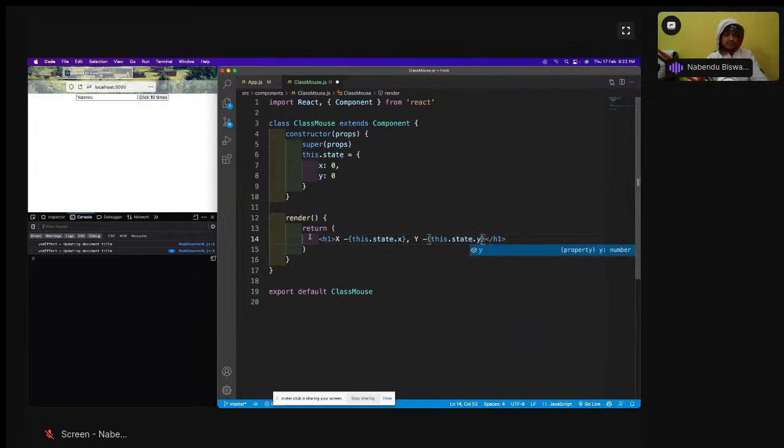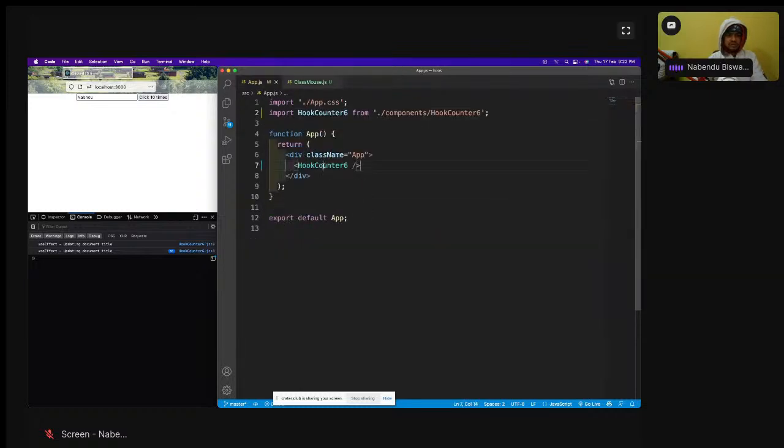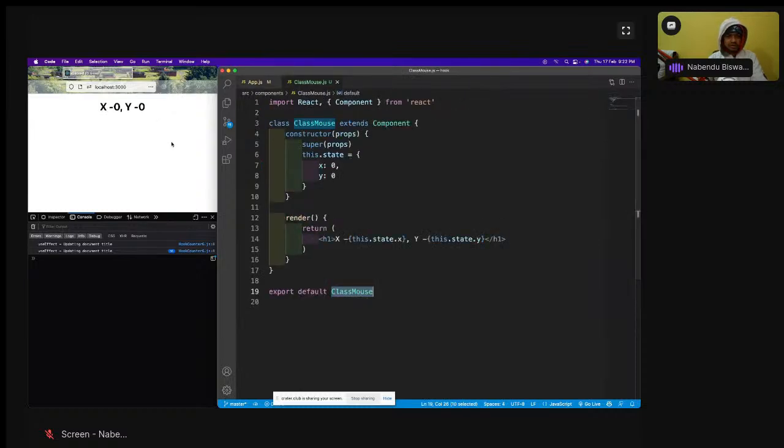So these two things we have. Save it. Now we want the mouse position to be tracked. So class Mouse, copy this. x and y have been shown, but I want this to change as I move the mouse. So how to do that?